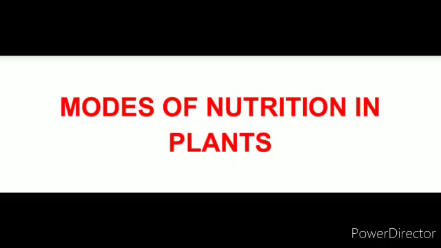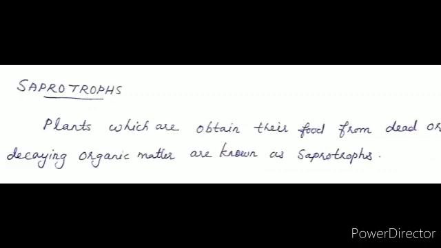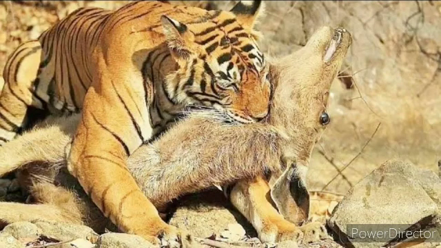In this chapter, you have learned about the modes of nutrition in plants. Most of the plants are autotrophs. Some few plants adopt other modes of nutrition like parasitic and saprotrophic. They take nutrition from other organisms. All animals are heterotrophs. They depend on plants and other animals for food.